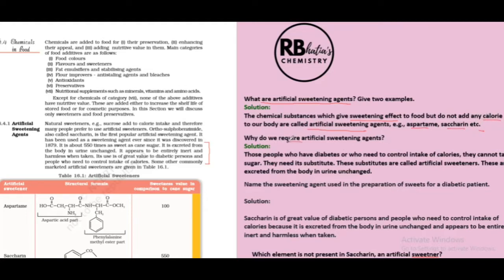Why do we require artificial sweetening agents? Because some people who have diabetes and need to control intake of calories cannot take sugar. So, as a sugar substitute, artificial sweeteners are needed. What is the advantage of using them? They are excreted from the body in urine unchanged. Name the sweetening agent used in the preparation of sweets for a diabetic patient. Again, the same answer as we've discussed, saccharin. So these are different ways in which this question can be asked.